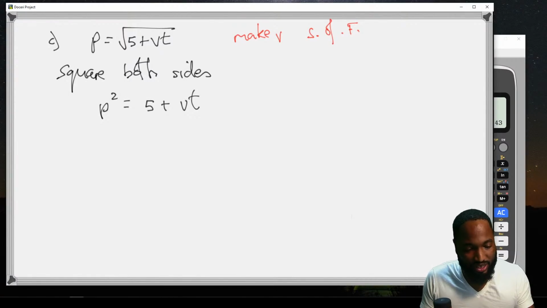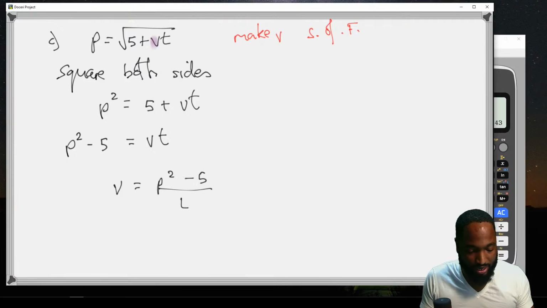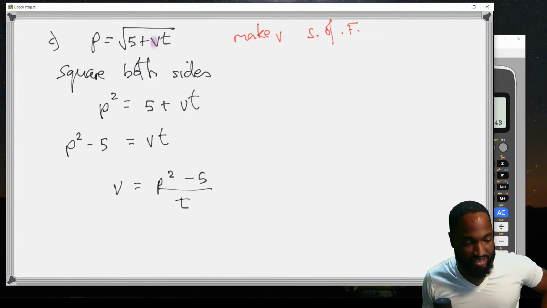We're trying to get v isolated by himself, right? That's the whole point. V by himself. So you can bring across the 5 instantly. P squared minus 5 is equal to vt. And in the end, v is equal to p squared minus 5 divided by t. A big fat 2 marks for that. Well done.